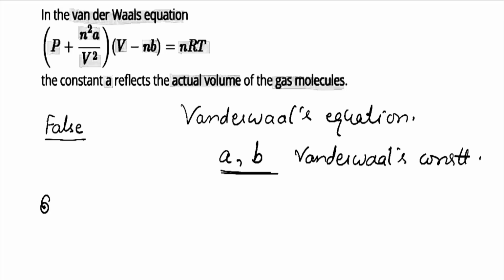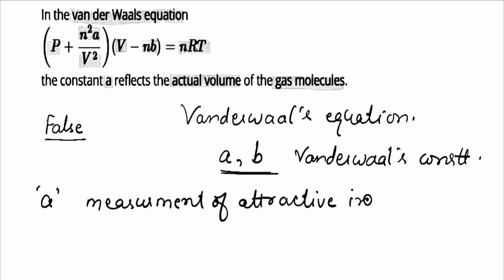The first constant a gives an indirect measure of intermolecular attraction. So it is a measurement of the attractive interaction between molecules. A higher value of a means greater attraction between gas molecules, so that gas is liquefied easily.